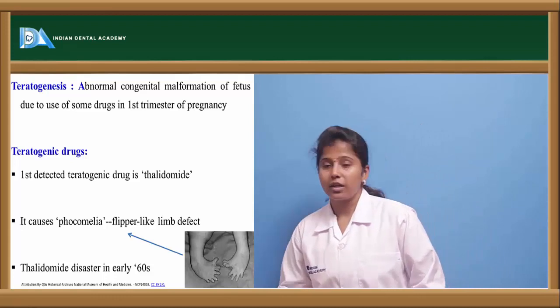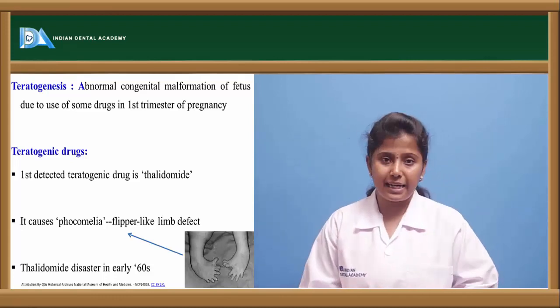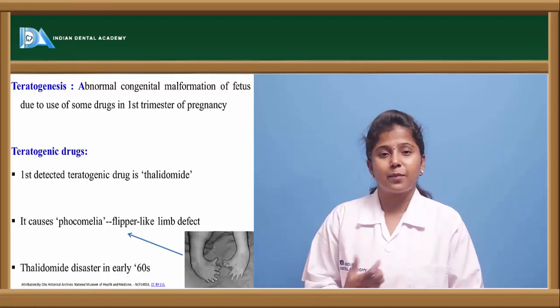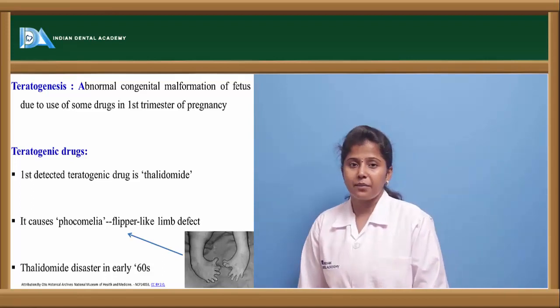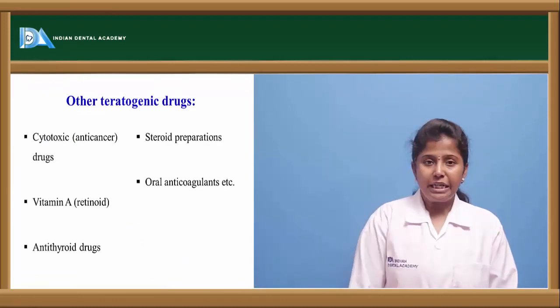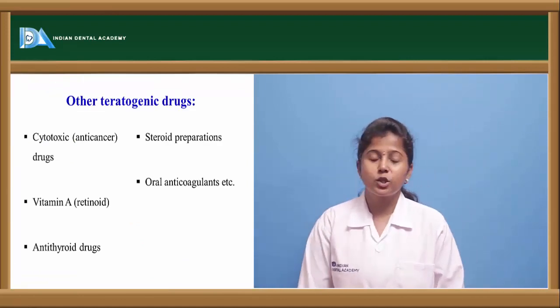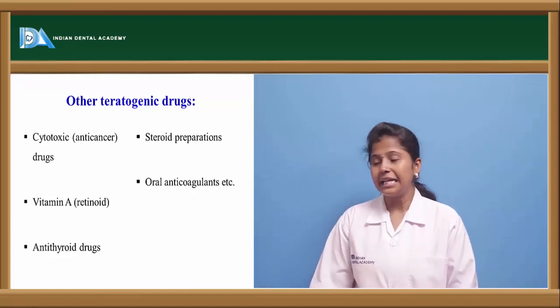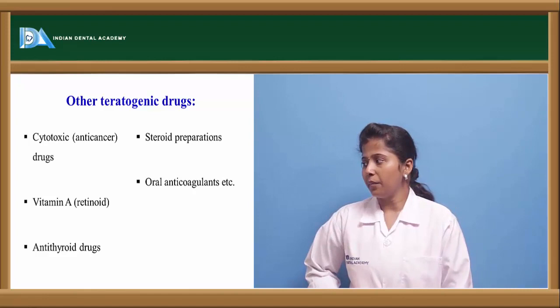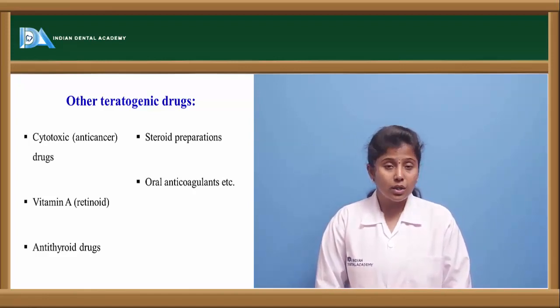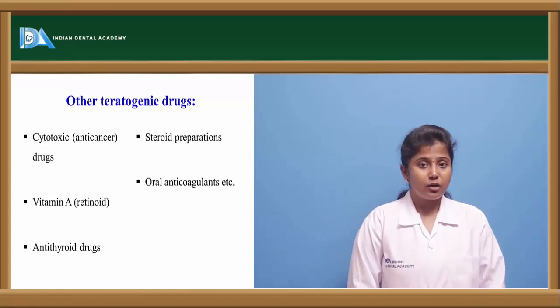Here we can see the Victorian representation. They have penguin-like hands or feet. This is one type of teratogenic effect, or one type of adverse drug reaction, which comes under type D. There are other teratogenic drugs like cytotoxic drugs or anti-cancer drugs, vitamin A, anti-thyroid drugs, steroidal preparations, and oral anticoagulants. These drugs on long-term usage may cause teratogenic effects.